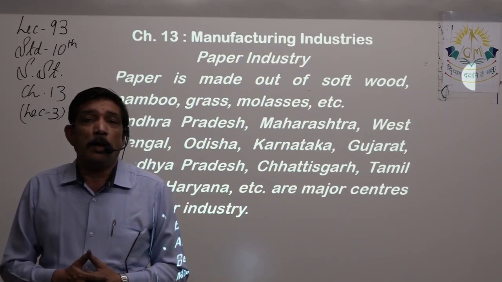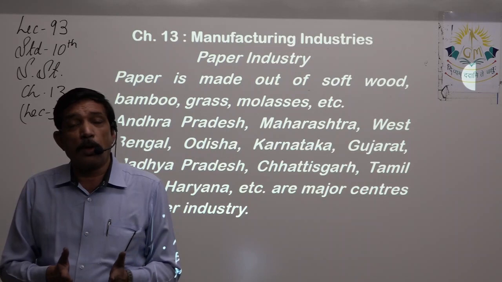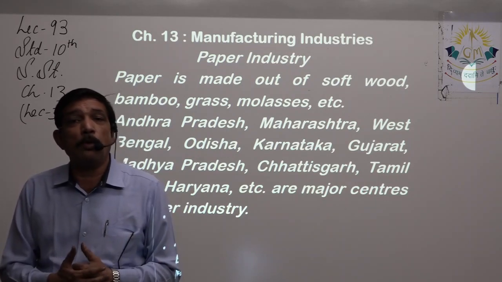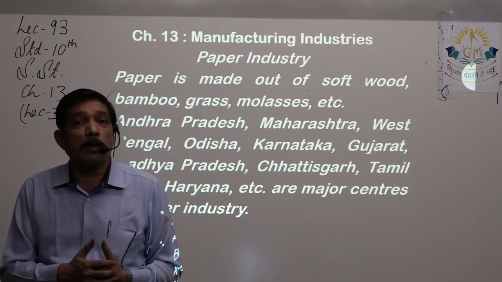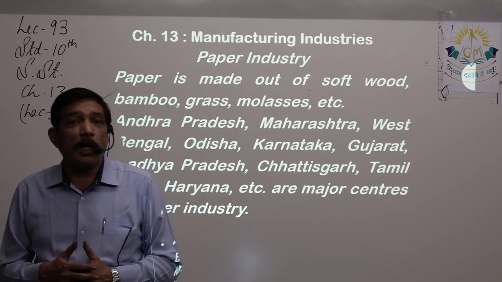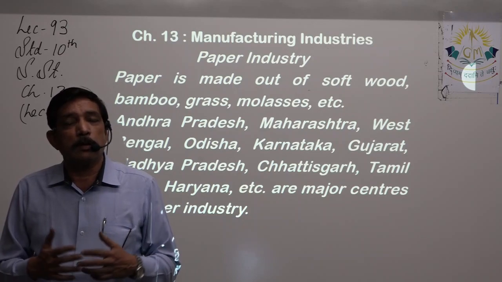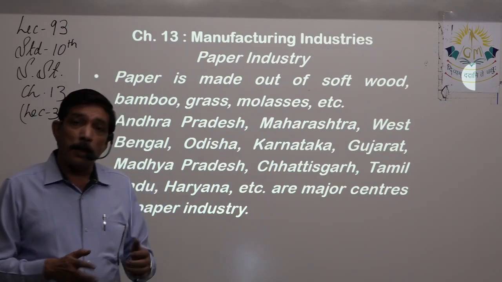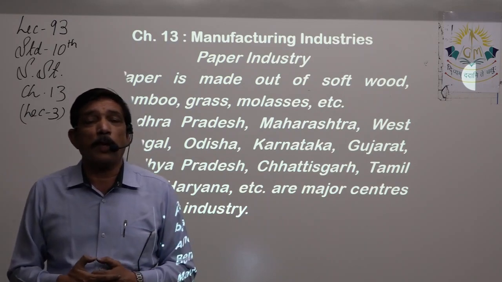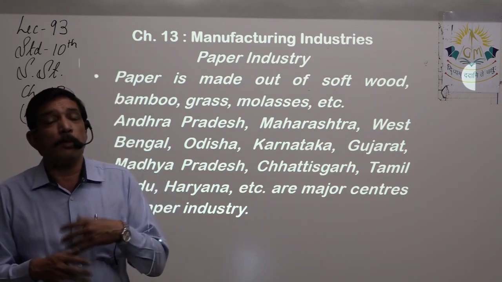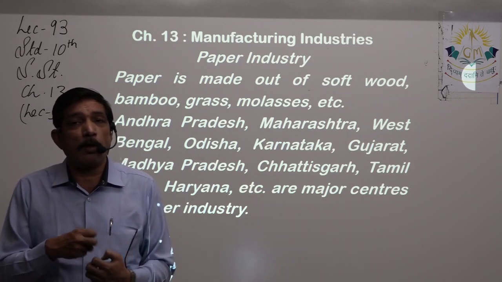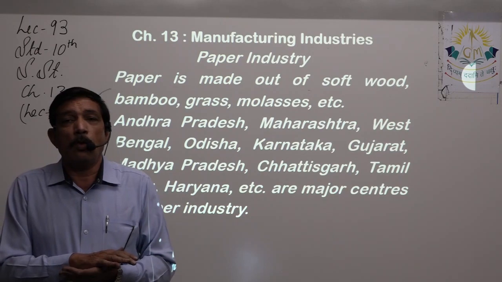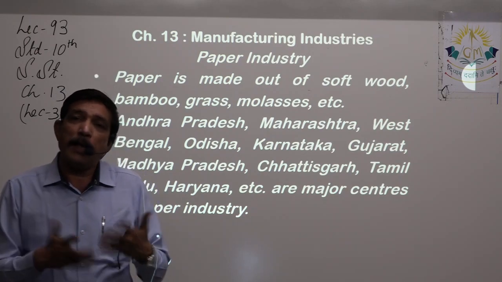Special trees are there which are considered the best for the paper industry. So farmers are encouraged to grow these trees wherever they find space in their farm or on the sides of the farm, and within 3-4 years the tree is good enough to be cut and taken for use for making paper. First paper pulp is made by crushing it, adding water, and then it is passed through rollers to flatten it, dried, and we have paper.